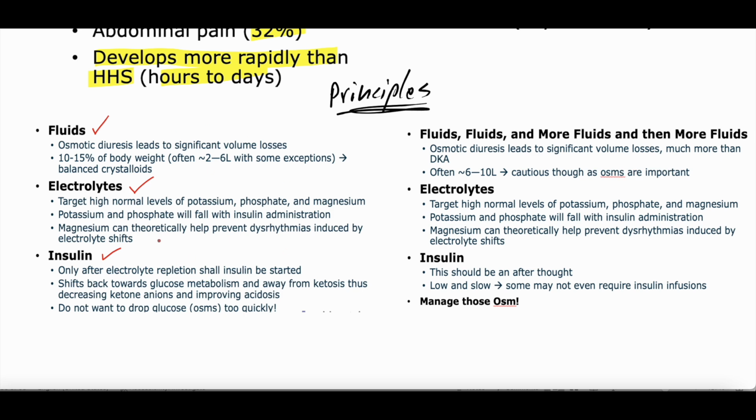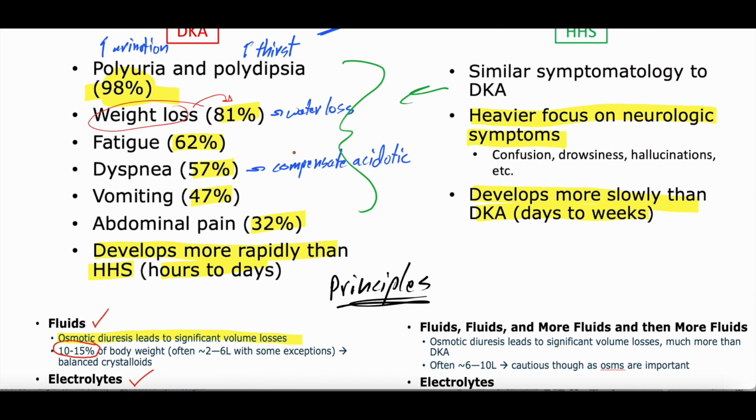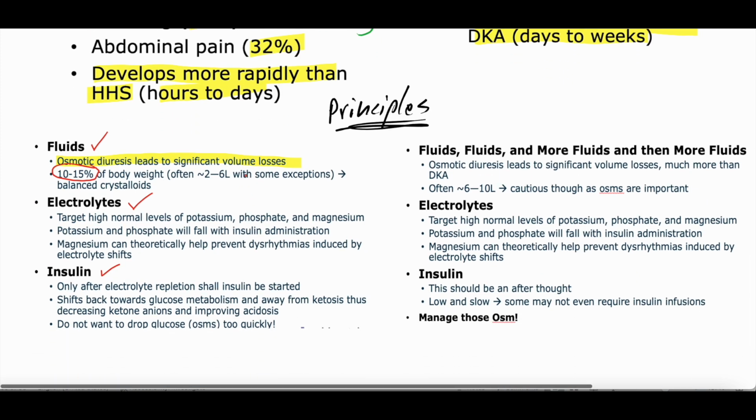Now, the details of this, again, this is just general management principles. Certainly not recommending you do this in the clinical arena. There's lots of variability here. But in terms of fluids, right, we said you get osmotic diuresis, so you get significant volume losses. People estimate that you lose almost 10 to 15% of your body weight, right? We said weight loss in 81% of patients with DKA because of fluid loss. And this can equate to about 2 to 6 liters of intravenous fluids that a patient is down. Now, you don't tend to give 2 to 6 liters right away. There's a lot more caveat to this. So again, don't just go do that. But this is a general thought principle.